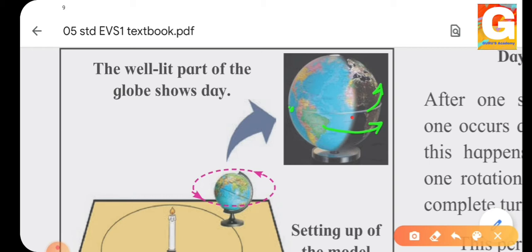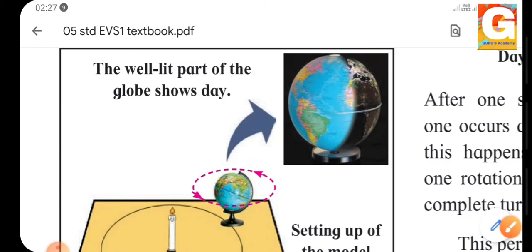That will be sunrise, because the rays of the sun will start falling on the earth. That will be your sunrise. And when that bindi comes to this point, maybe at the center, that may be your noon, that is afternoon. But the rotation is still going on. That means the bindi is going forward. Then again it will come to one point over here, where the rays of the sun will not fall on the earth. That means it will be going into the dark, and that will be the dark side of the earth.